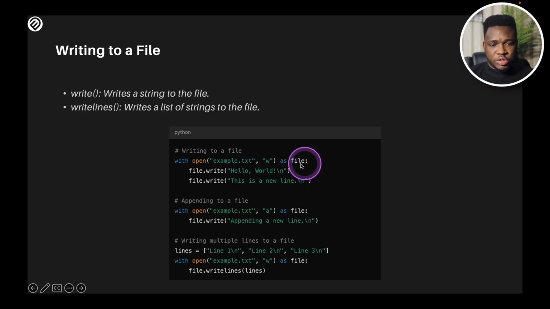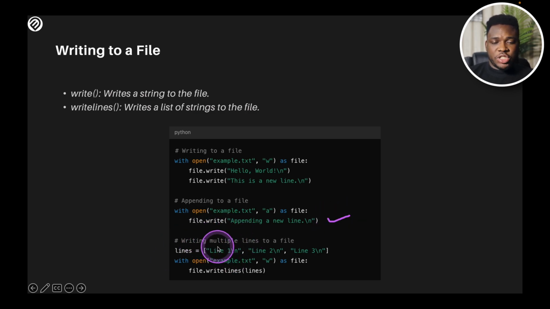I use the open function. I open the file and use the w, which is to write, as a file. file.write, I write hello world. This is a new line. I have explained before that if the file does not exist, it's going to create a new one. To append, I could use the a mode to append to an existing file, and I'm just saying file.write. I want to append this into my file, which is example. And when I run this code, I'm going to be appending this particular line into the file that I have.